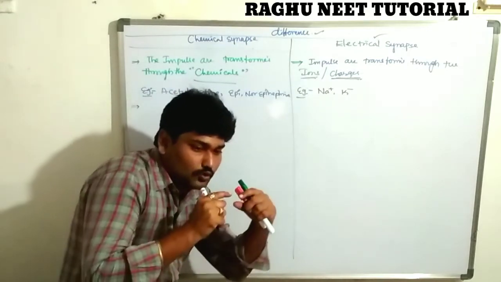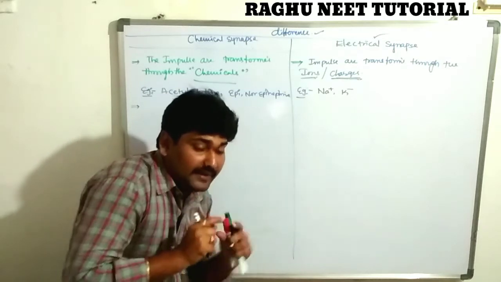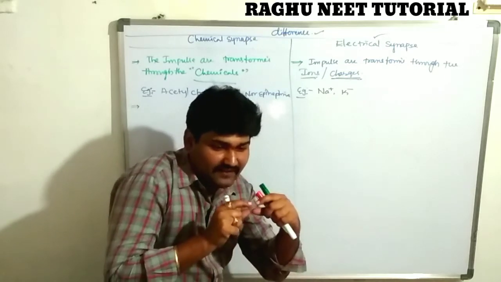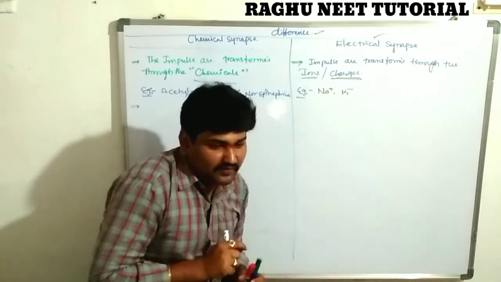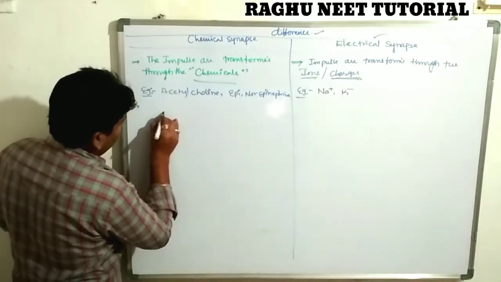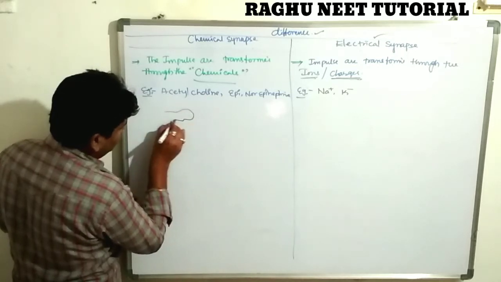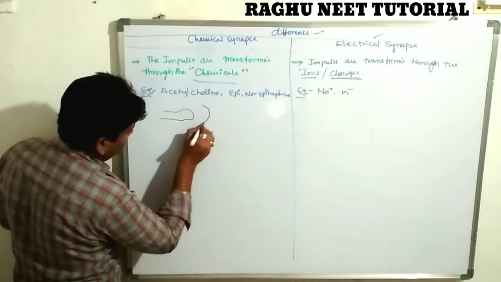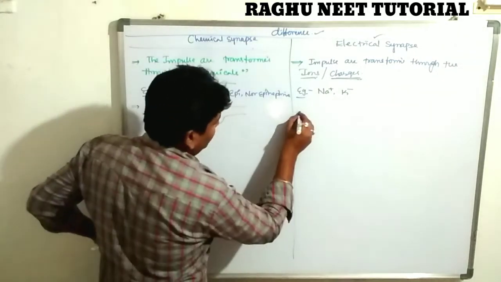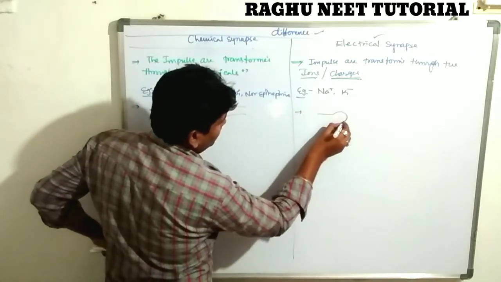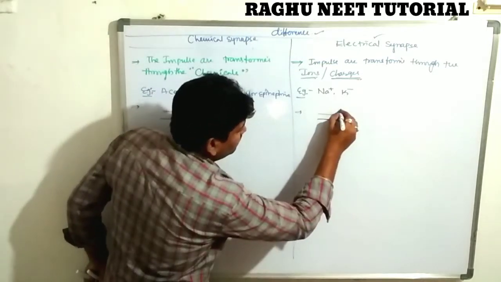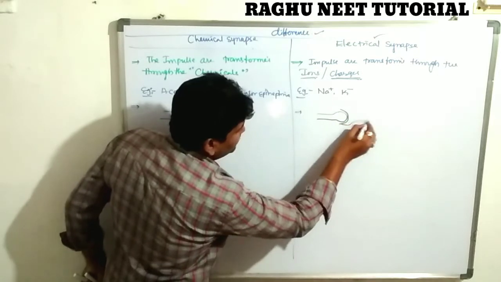In the chemical synapse, the two nerves maintain a very large gap between them. In the electrical synapse, the gap between the two nerves is very small. In the chemical synapse, let's see, there is one neuron, the presynaptic nerve, and the next one, the postsynaptic nerve.